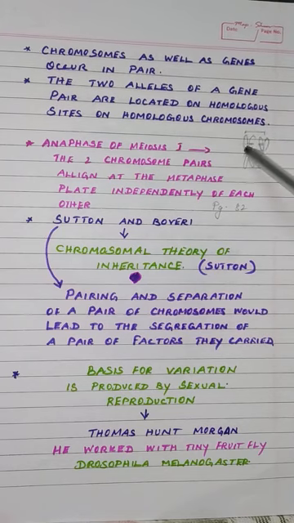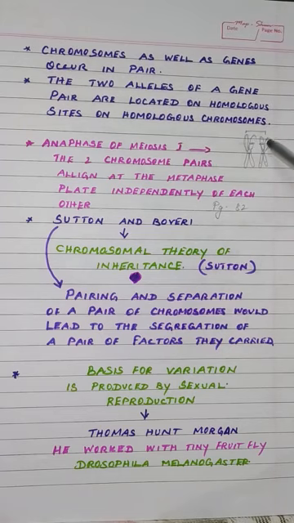And then these alleles, these are genes. Genes occur in homologous chromosomes, at homologous sites, the same site on homologous chromosomes. These two are homologous chromosomes. And this is the place where the genes are located, and that place is known as locus, or loci in plural. And then these two are the alleles, maybe homozygous or heterozygous. So one gene is in one chromosome and another gene in the homologous chromosome, but at the same place, that is the homologous site.